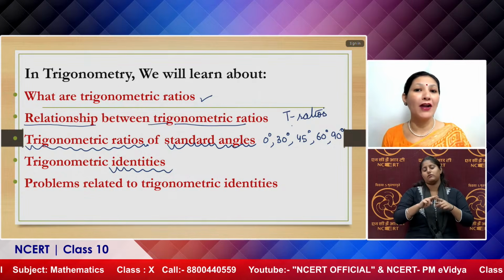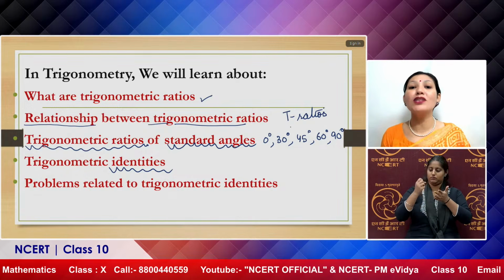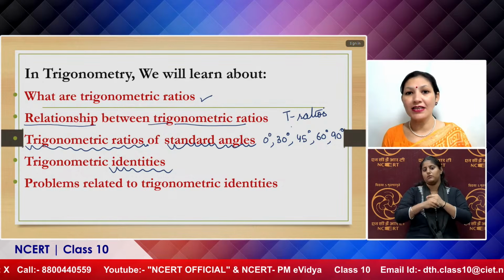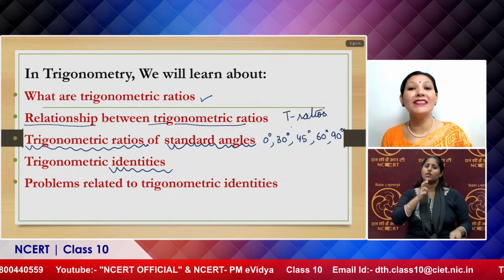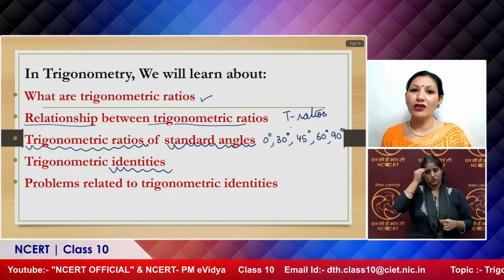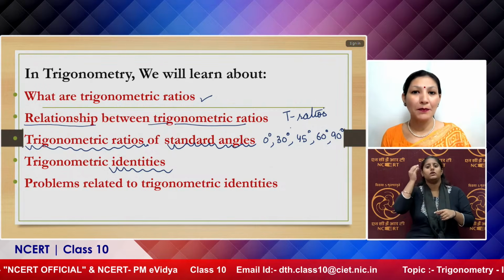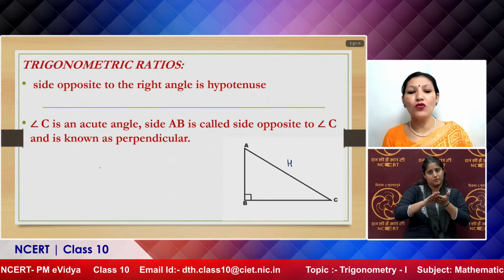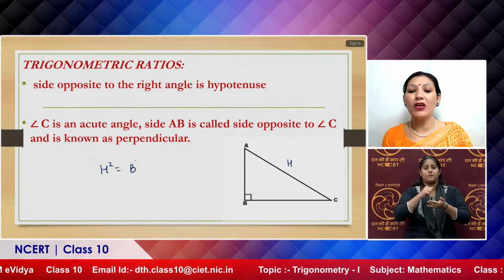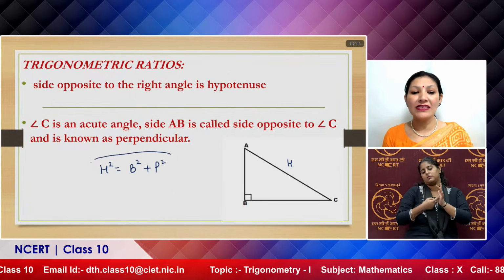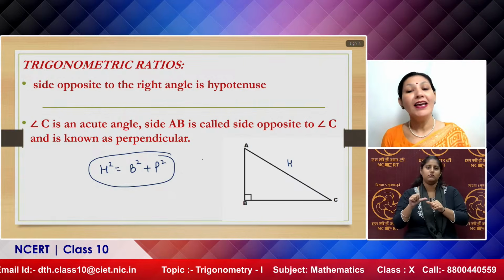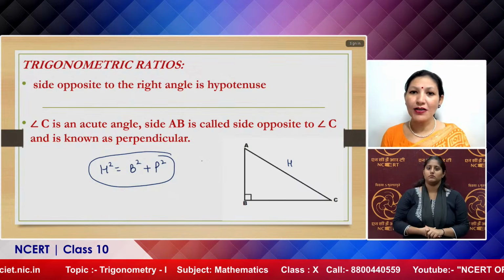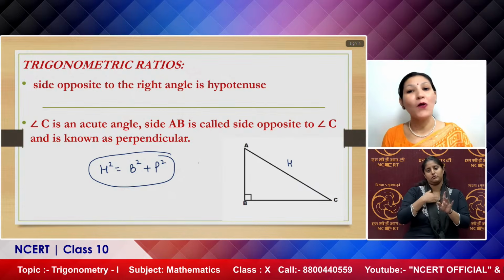I would also like to add here that Pythagoras theorem is also known as Baudhayan theorem. Baudhayan Sulba Sutras are there. If I talk about the Indian knowledge system, then before Pythagoras, the knowledge about this concept, that in a right angle triangle the hypotenuse square is equal to base square plus perpendicular square, was given by Baudhayan in his Sulba Sutras. So this was told to us before Pythagoras, and we being Indian must be proud of these things.